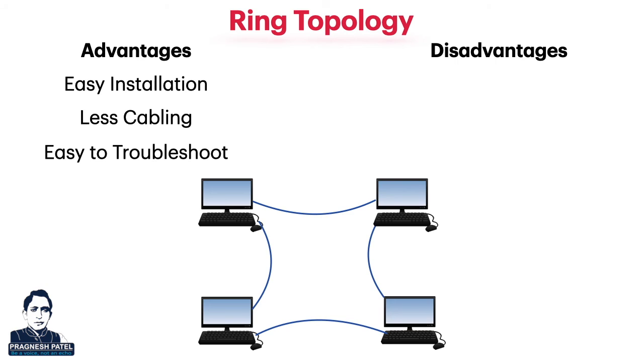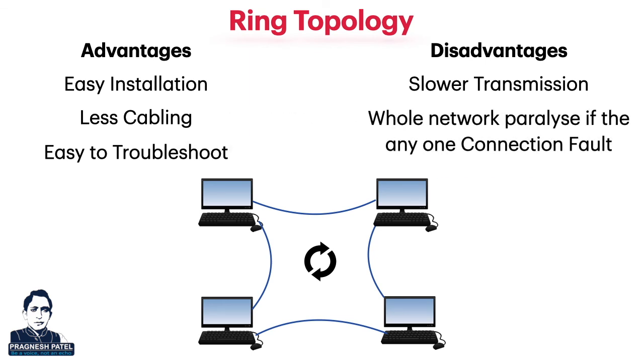Now, disadvantages: as each data frame has to pass all computers between the source and destination, it makes data transmission slower than the star topology. As all computers connect to form a closed loop, one fault paralyzes the whole network.